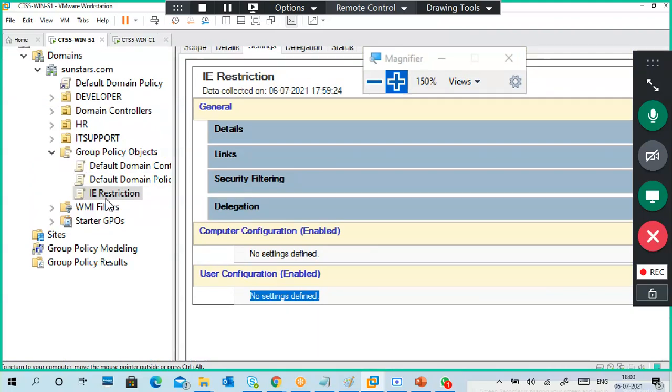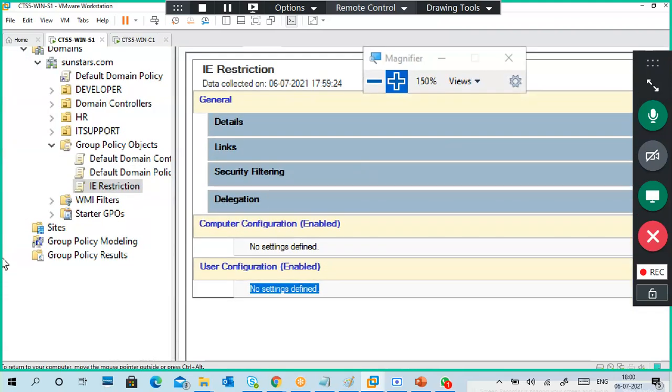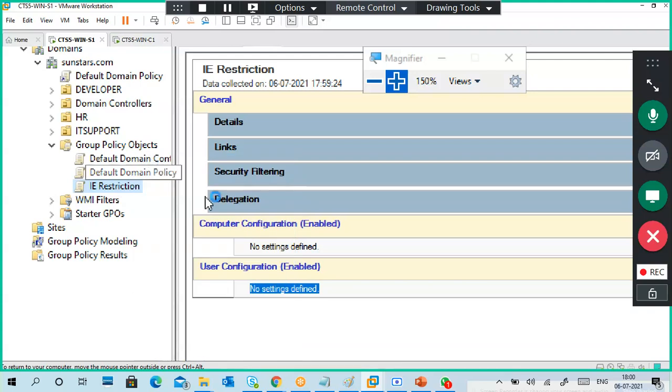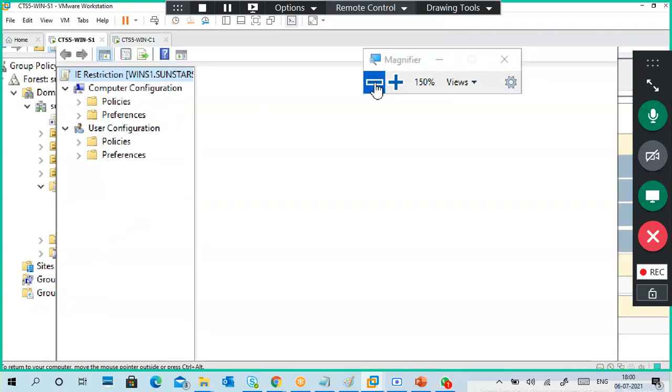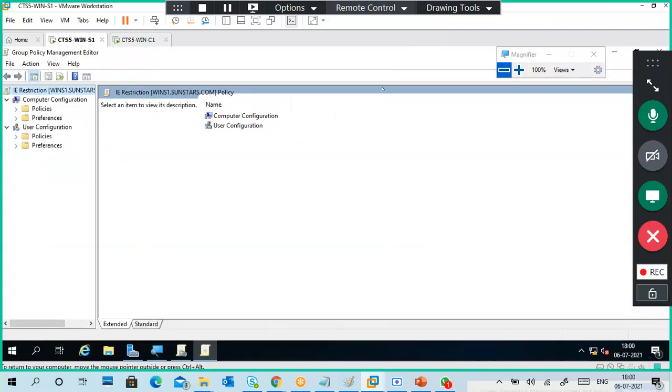Okay, so what is the next step? Edit settings. Okay, right click on our group policy object, edit. Guys, don't do it parallelly, it is recorded now, so later you can see the recording and you can do it parallelly. If you do it parallelly, it's difficult.